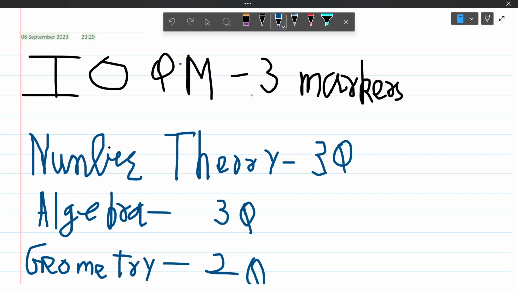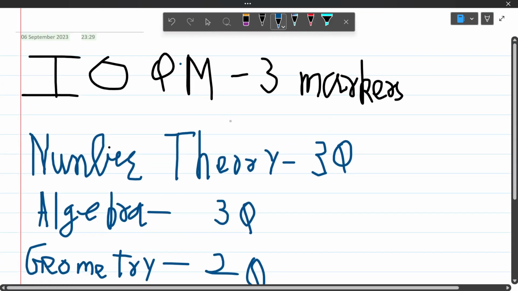I felt it was more or less like the 2018 pre-RMO paper, where the 2 markers were on the tougher side, and 3 markers were on the easier side. I'm not saying they were very easy, but compared to 2 markers, they were easier, and 5 markers were again tough. A similar pattern was visible this year. In 2018, there were some easy 5 marker questions, but this year that part was missing.